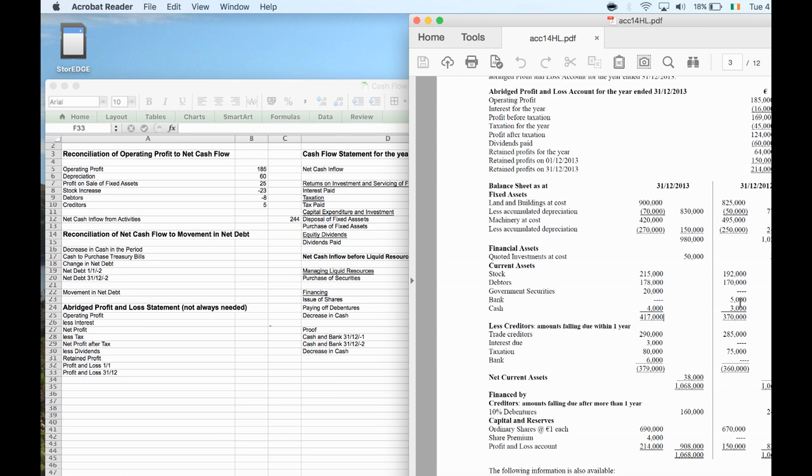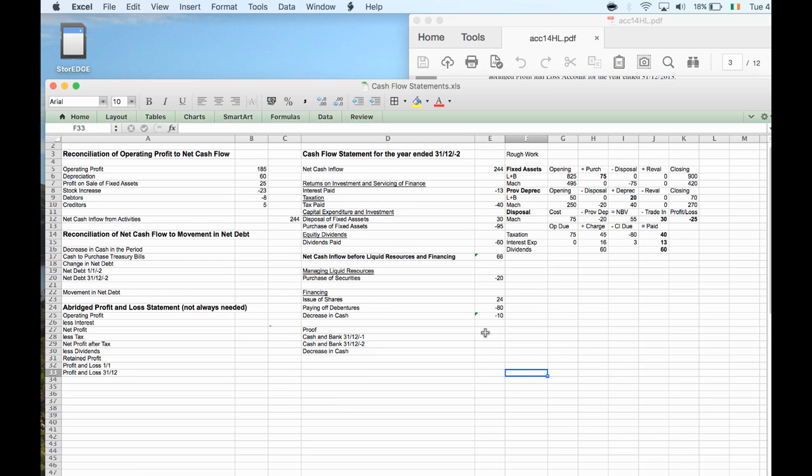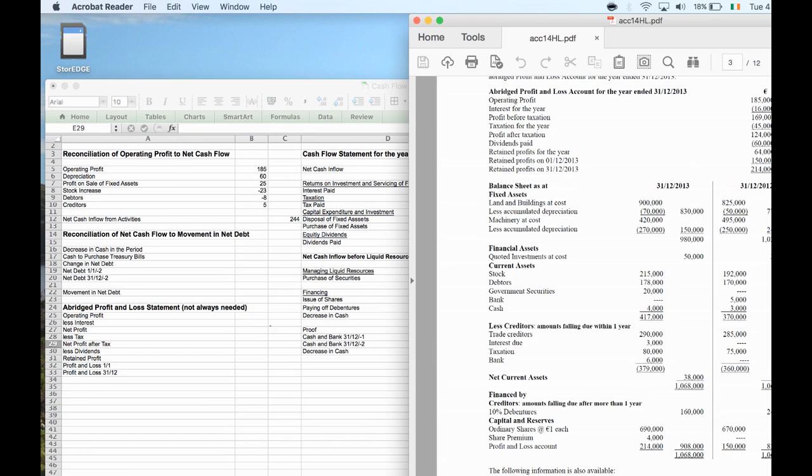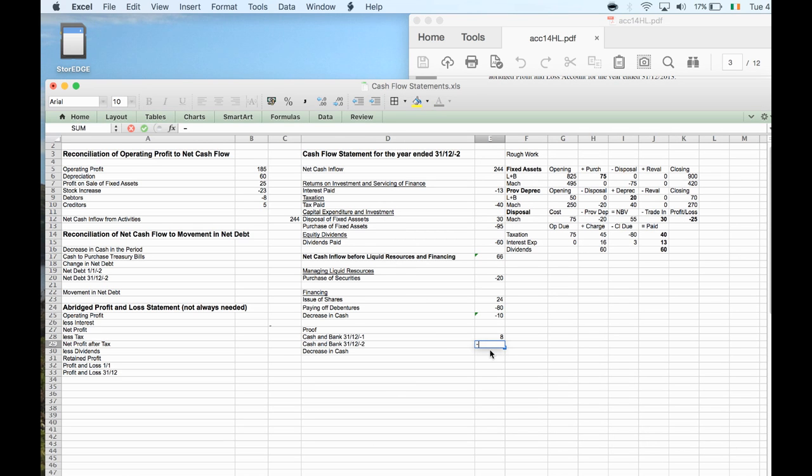Let's just quickly check. So cash we had 3, and we had money in the bank of 5. So that's a total of 8. Now how much do we have at the end? We have 4 grand in cash and we owe 6. So that means we're minus 2 overall, in cash and bank. So that means our cash has gone down by 10. We had 8 at the beginning and now we've got minus 2. So therefore it's 10. So that part of it works.